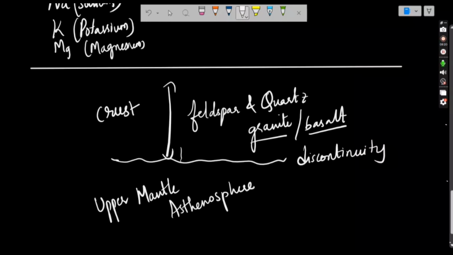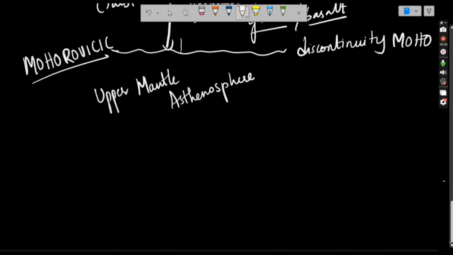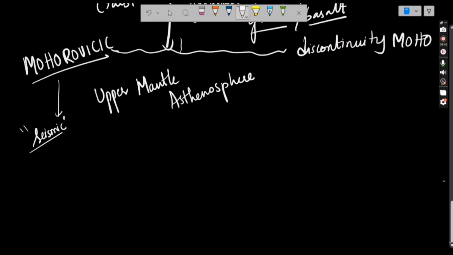This change in composition is called discontinuity, and there is one specific name for this discontinuity: Moho discontinuity. Moho discontinuity is determined with the help of seismic activity, which is nothing but earthquake activity. Whenever earthquake activity happens, you can see a change in wavelength, frequency, or the travel speed of the wave.